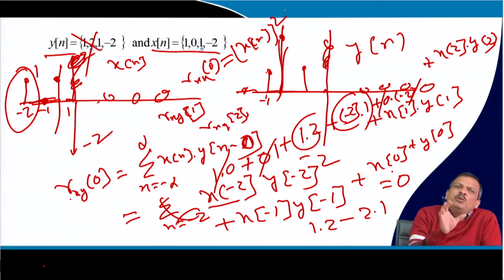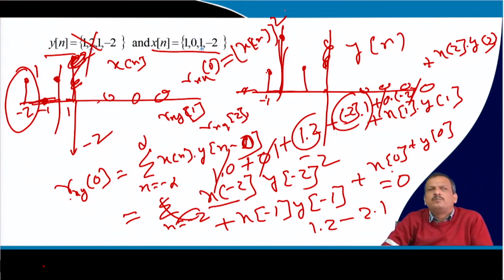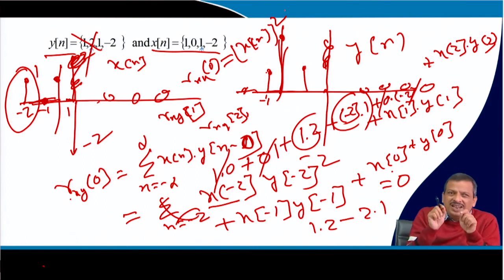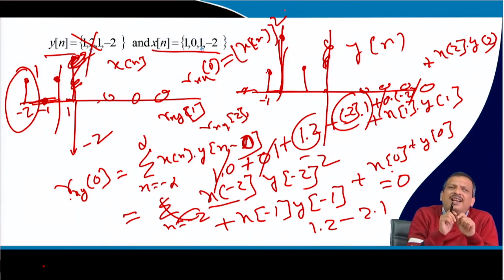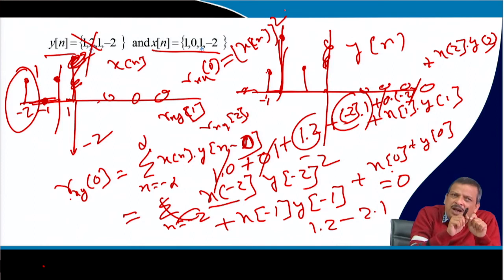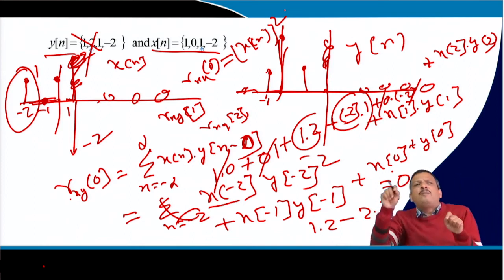Suppose I give you a periodic signal and tell you to determine the period of the signal. If the signal is periodic in nature, then the autocorrelation value will be maximum at 0 and at the period.